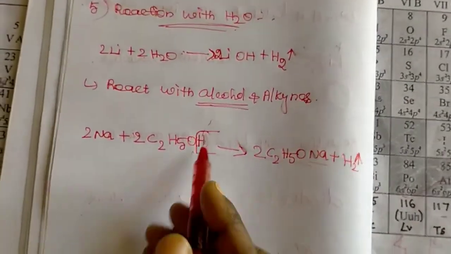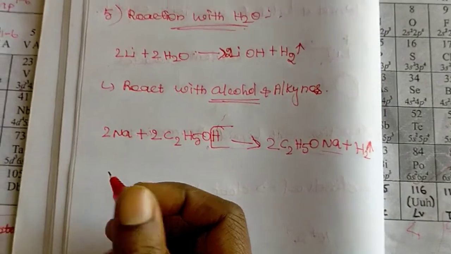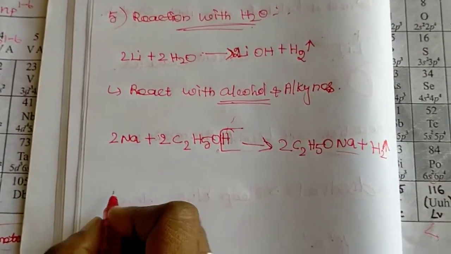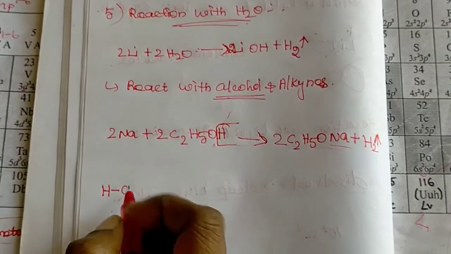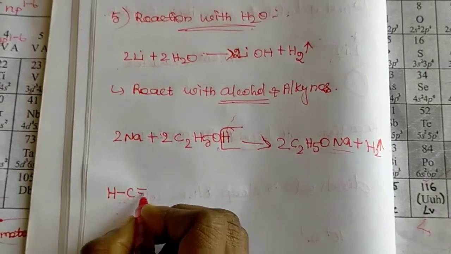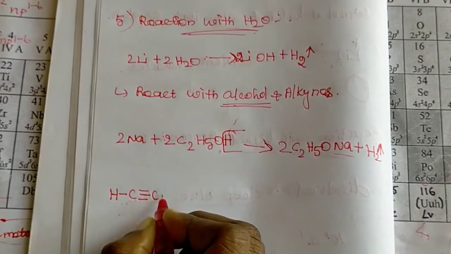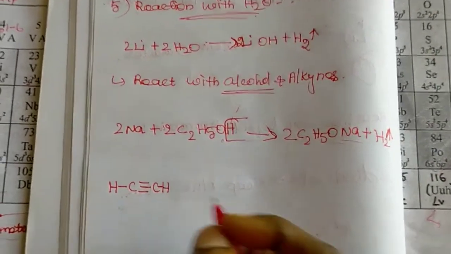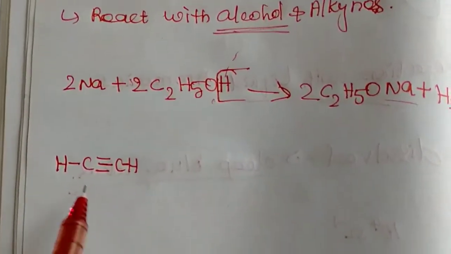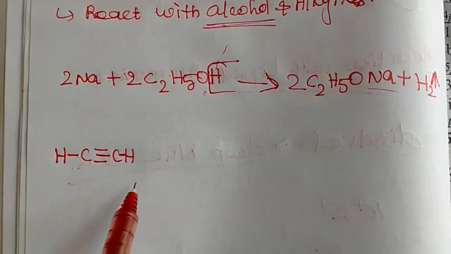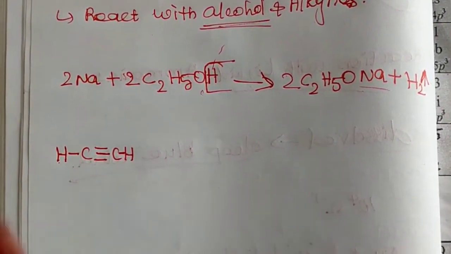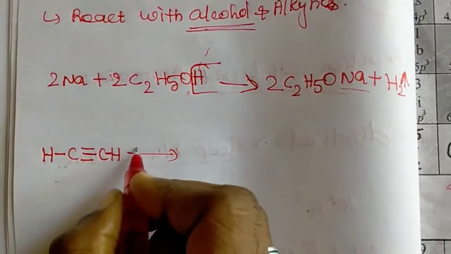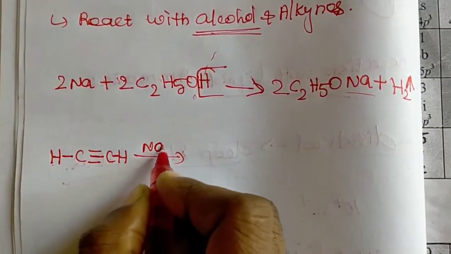Then sodium can react with the alkyne. For example, take the alkyne ethyne, HC triple bond CH. This is treated with an alkali metal like sodium.